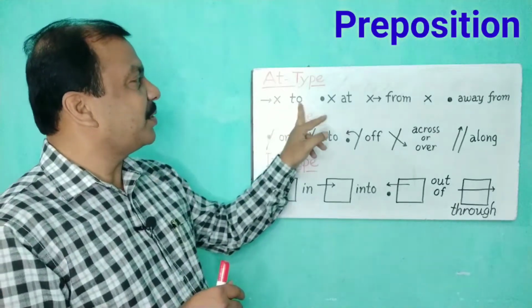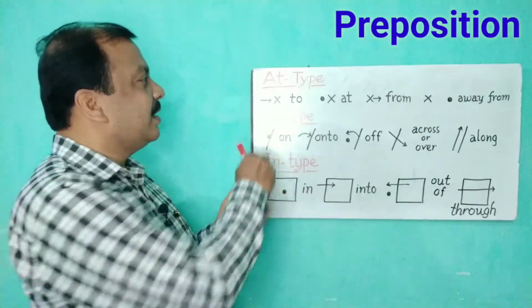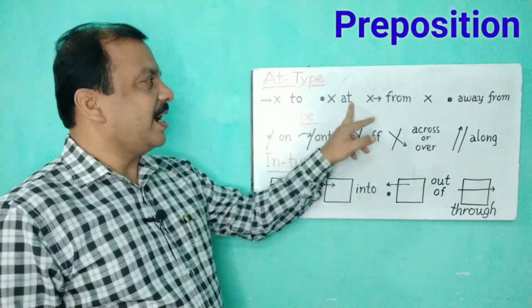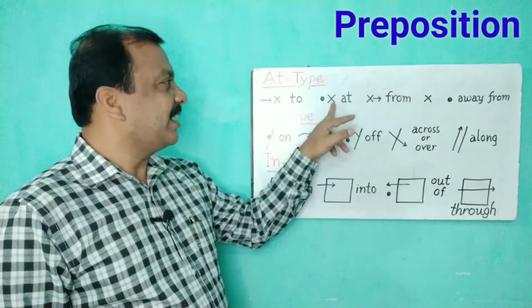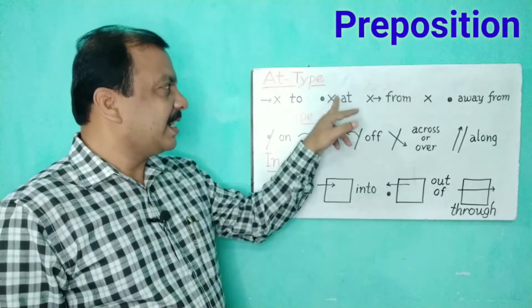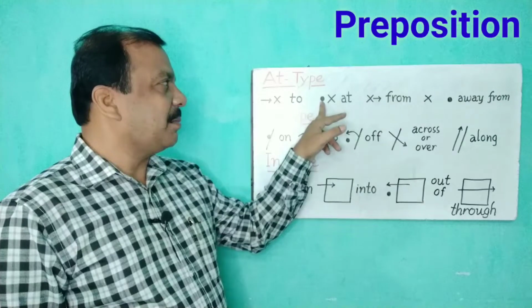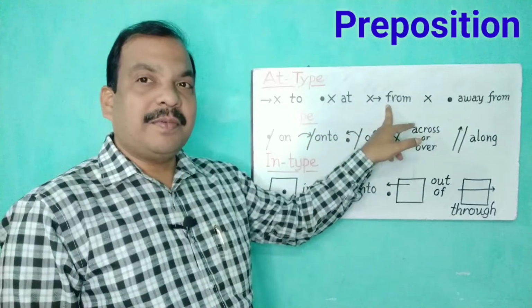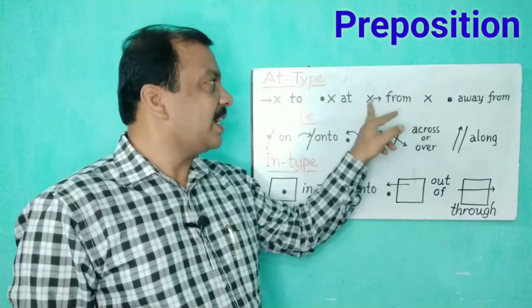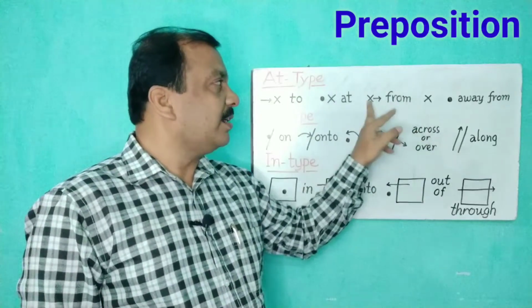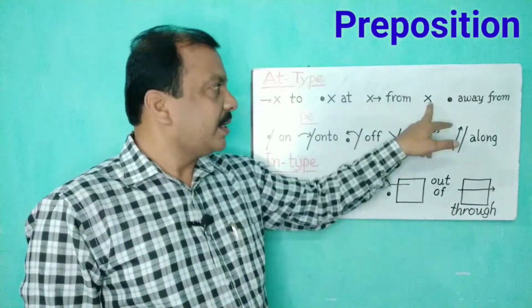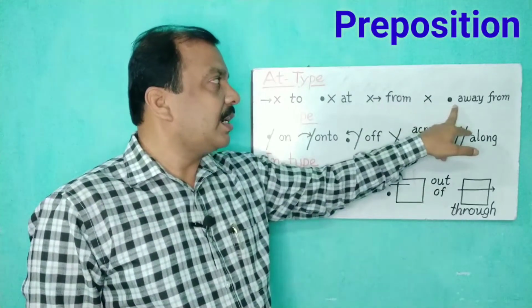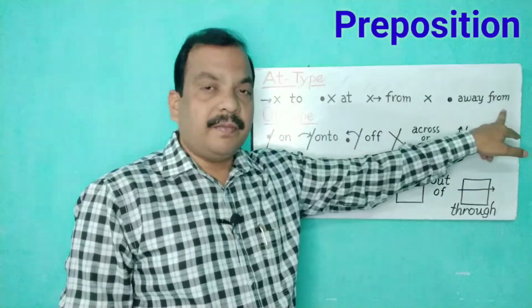So, when you talk about use of to, you see the situation here, and to is narrated in this picture. And at, the destination is written in X. This is the place. We can use at in this place and position. From, easily you can understand this, how I came from London, okay, from a particular place. You mark this destination or situation and you see the place, it is away from.